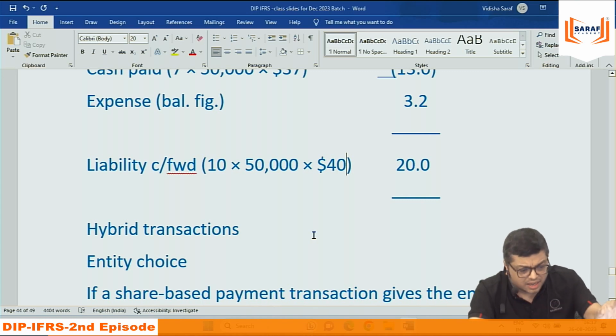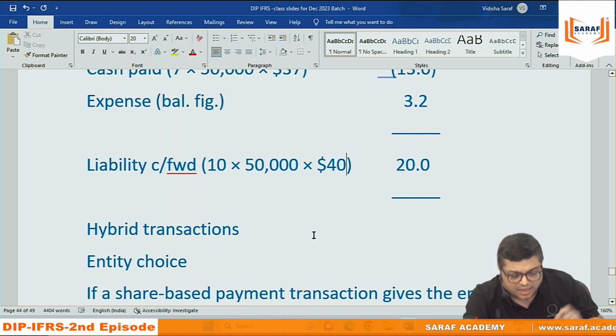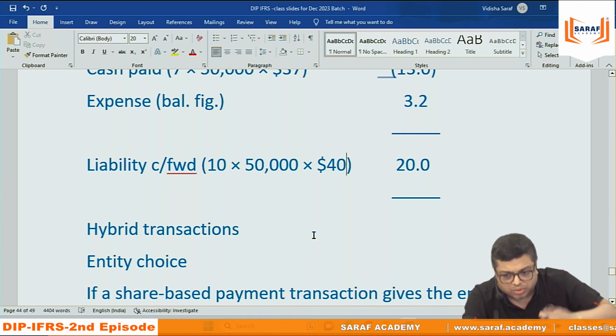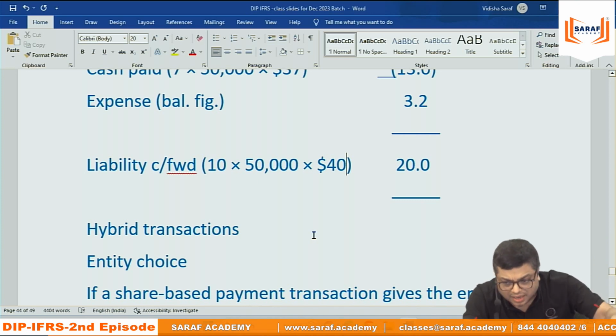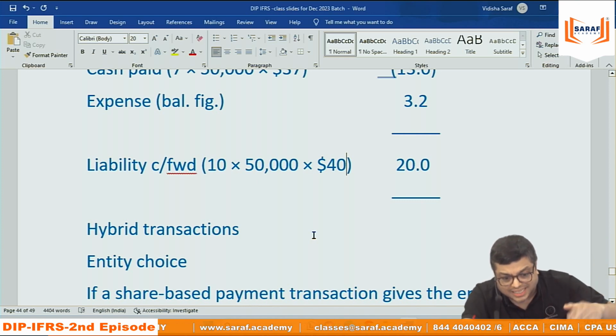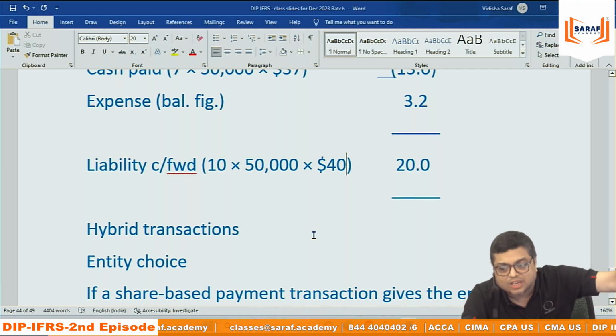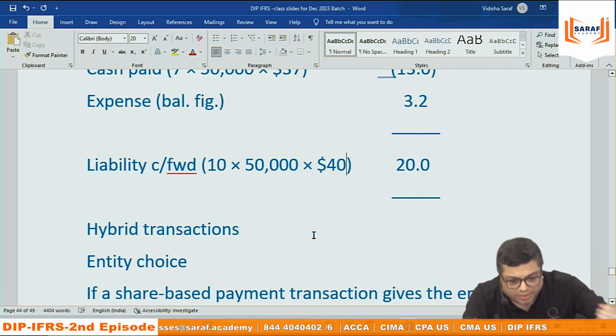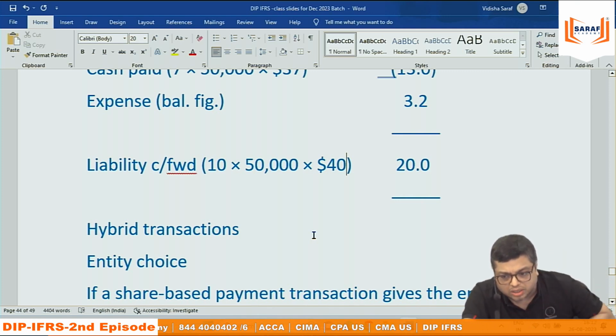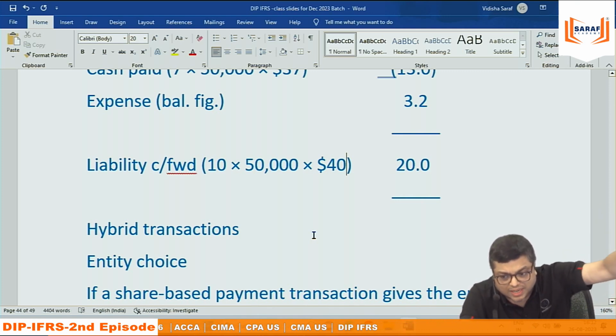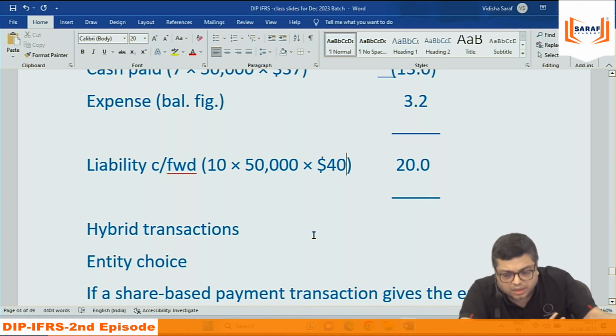We are saying that under cash settled, non-market and market conditions both need to be incorporated. But under equity settled, non-market only. Market, no. The prices are changing? No. Just at the grant date. So here it is a liability because cash will be paid, and there it is equity because shares will be given. Here when you give shares, the liability is cancelled, cash gone. But there if you give shares, equity is cancelled: share capital, share premium. There, if somebody is not taking equity, it is transferred to retained earnings. Here nobody will not take.